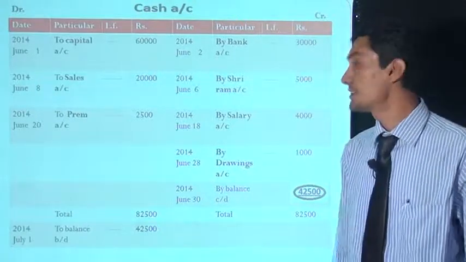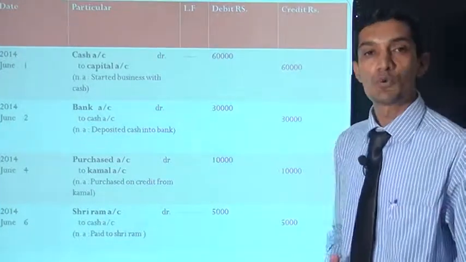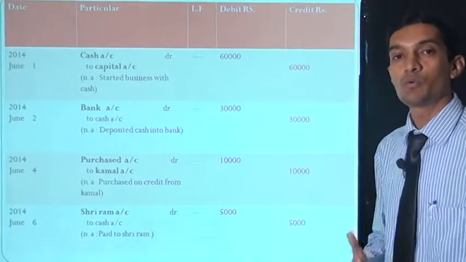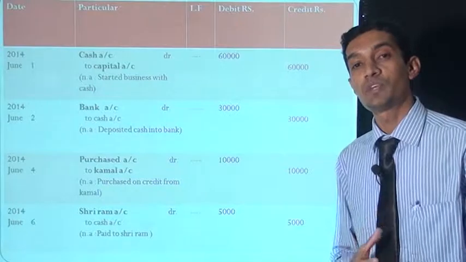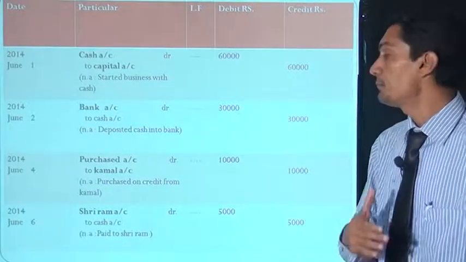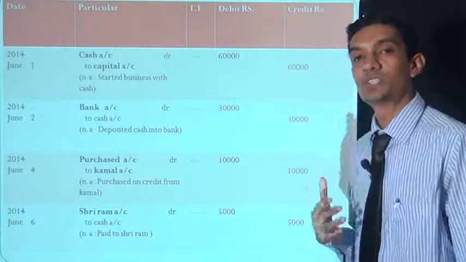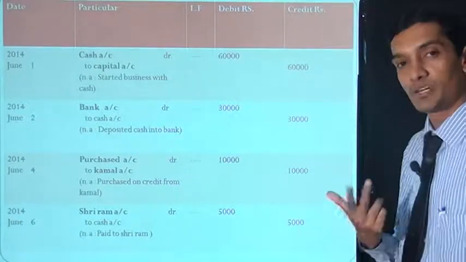Now our next entry is 2014 June 4, purchase account debit to Kamal account. Now we are opening the purchase account. On the debit side of the purchase account we write "to Kamal account 10,000 rupees", and in the Kamal account we write on the credit side "by purchase account 10,000 rupees". We show this entry in both the Kamal and purchase accounts.